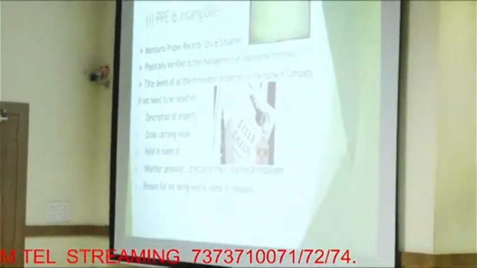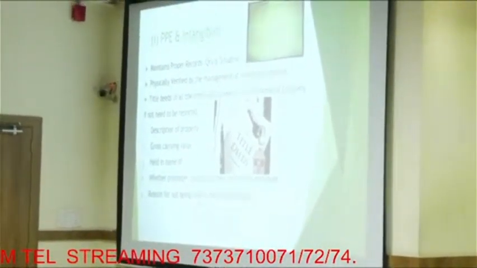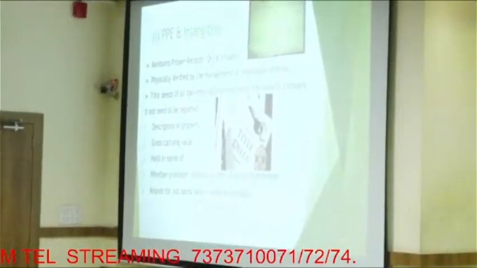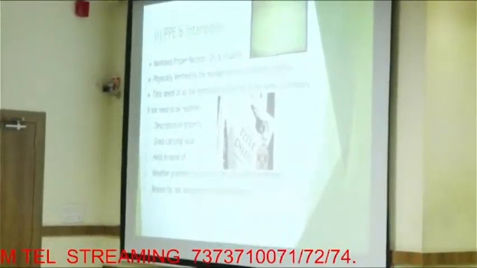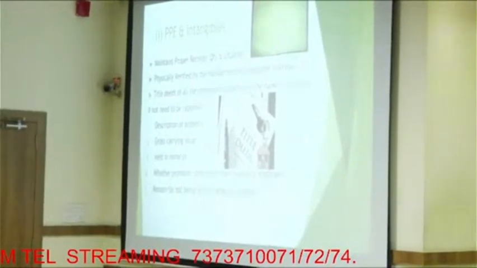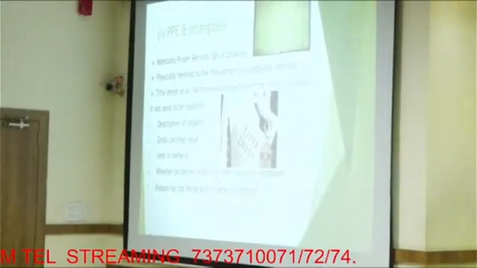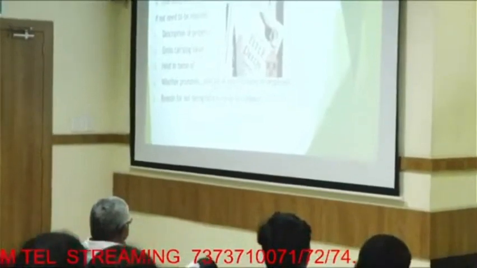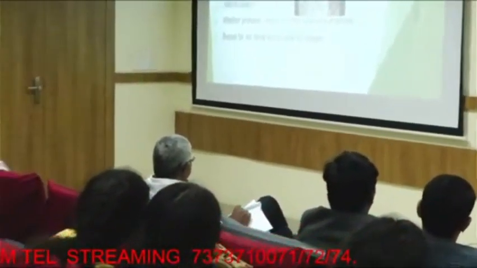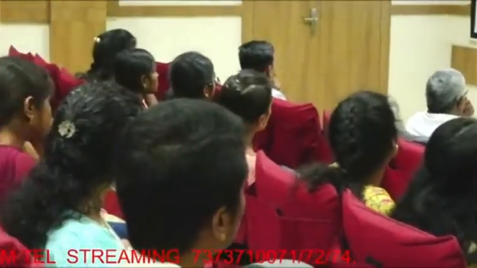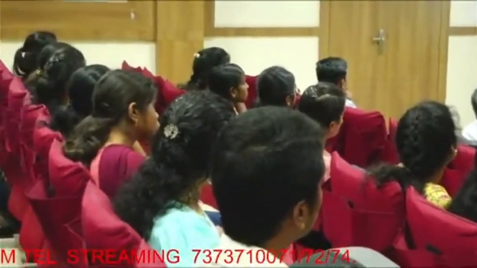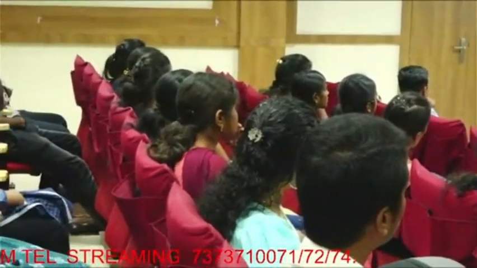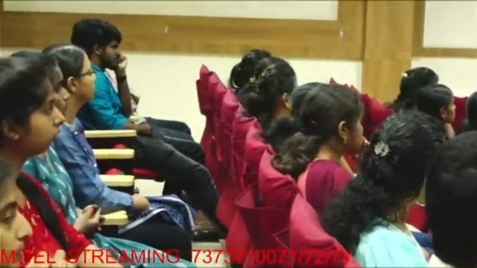As you all know, the fixed asset of the company are plant, property, equipment and intangibles. So auditor should report whether proper books of accounts, proper records are being maintained, quantity and situations are shown or not, and physically verified by the management at reasonable intervals or not, and for all the immovable properties, proper title deeds are in the name of the companies or not. If it is not in the company's name, auditor should report the description of the property, gross carrying value, the name in which it is held, whether it is held in the name of promoter, director or relative, and reason for not in the name of the company.